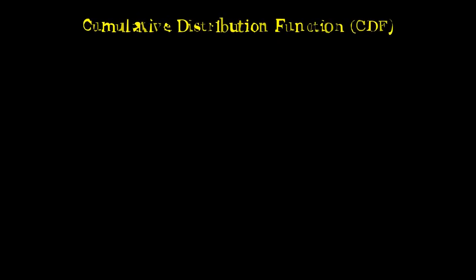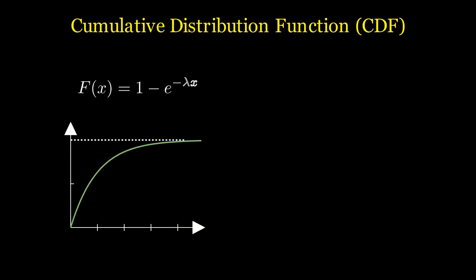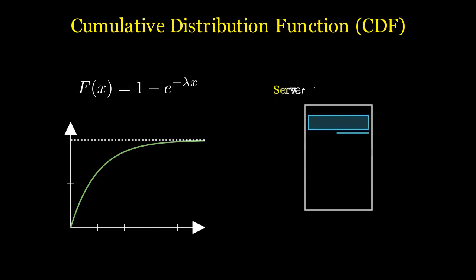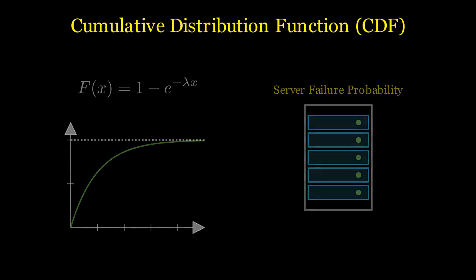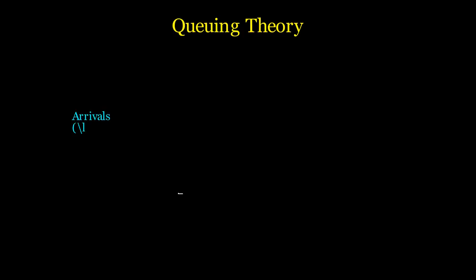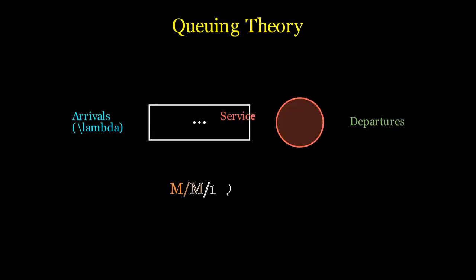Let's talk about the cumulative distribution function, or CDF. The CDF, F(x) equals 1 minus e to the minus lambda x, represents the probability that the event occurs within x units of time. For example, in a data center where a server fails on average every 1,000 hours, lambda equals 0.001, we can calculate the probability of it failing within the first 100 hours. As x increases, the CDF approaches 1, meaning that eventually the event must happen. This is crucial for reliability engineering and calculating mean time between failures, or MTBF.